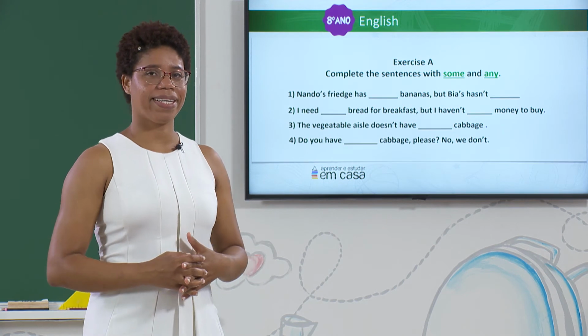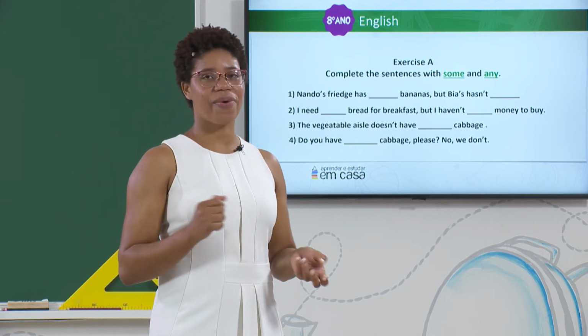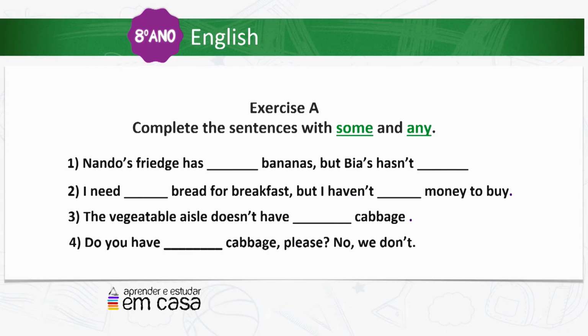Well, we are back. Let me see if you did the exercise correctly. Let's see the correction. Number 1, what did you put? Nando's fridge has, what did you write? Yes, some bananas, but Bia's hasn't any. Hasn't any. Negative sentence.